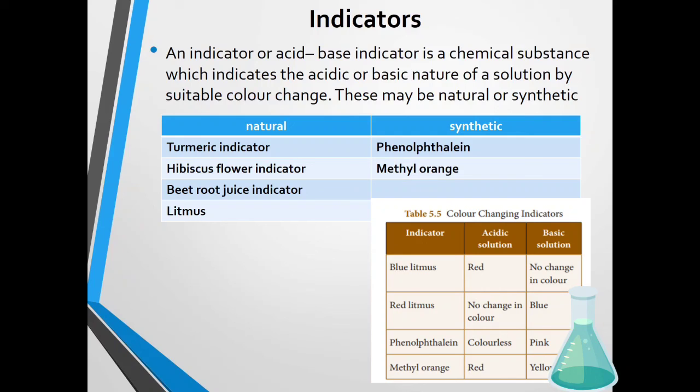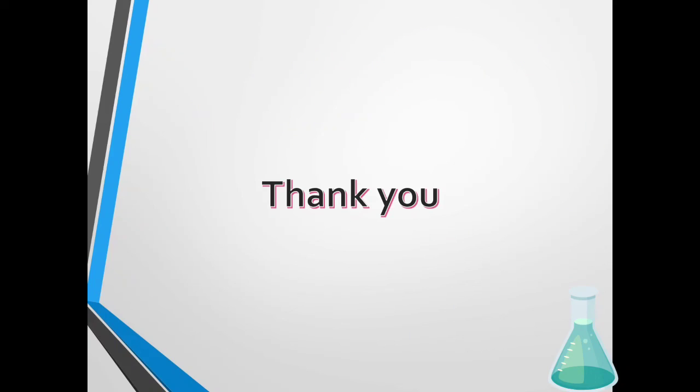In most laboratories we use phenolphthalein and methyl orange for the confirmatory test. For the preliminary test we use litmus paper. Blue litmus turns red in acid, and red litmus turns blue in base. Phenolphthalein is colorless in acid and turns pink in base. Methyl orange is red in acid and turns yellow in bases. So these are the main points of acids and bases.